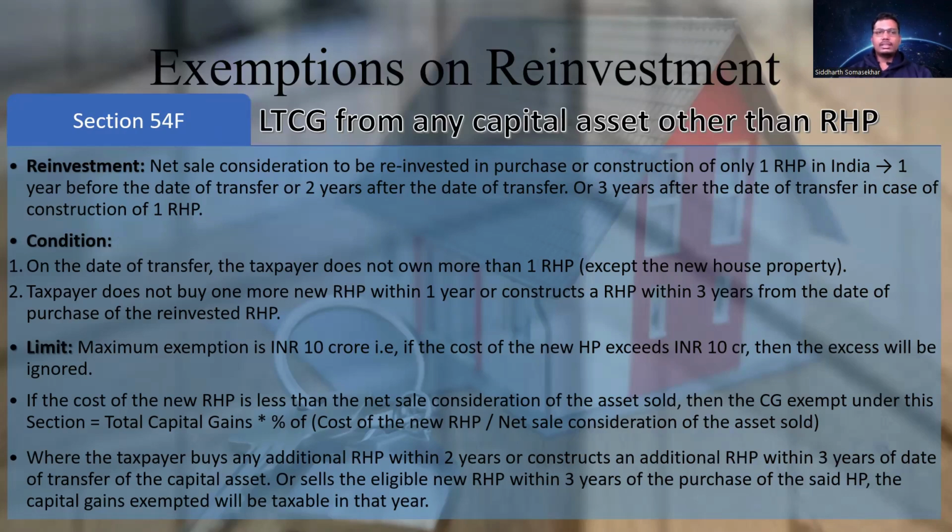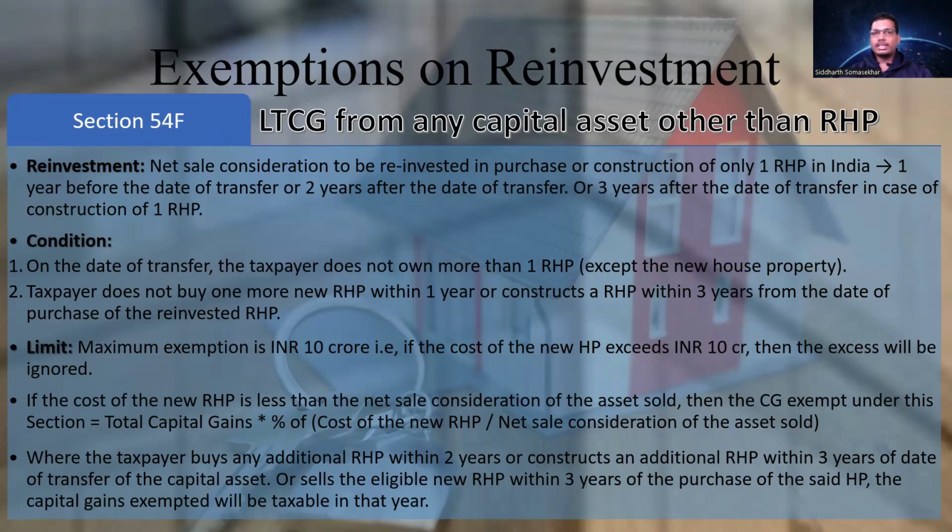What are the conditions? One condition is that on the date of transfer, the taxpayer does not have more than one residential house property. So let's say you sold gold, you got 20 lakhs of long-term capital gain. When you sold the gold, you have only one residential house property and you're reinvesting the sale consideration in another residential house property. So you can reinvest it in a second residential house property. But if you already have two residential house properties and you're reinvesting it in a third residential house property, then the condition will kick in and you cannot use section 54F.